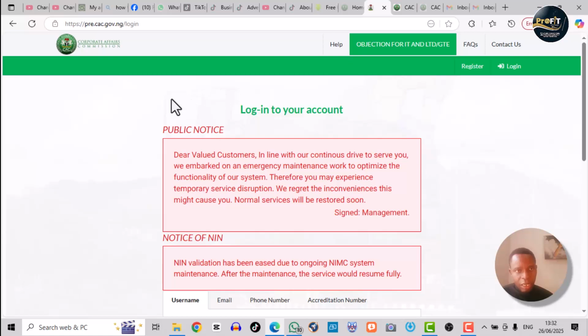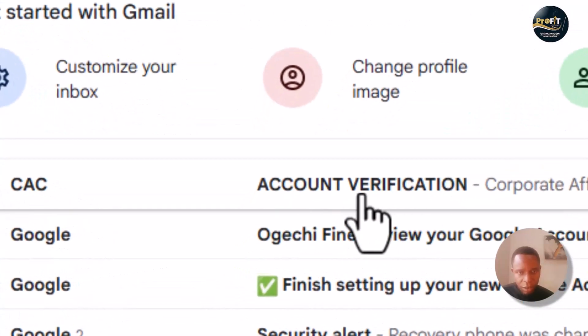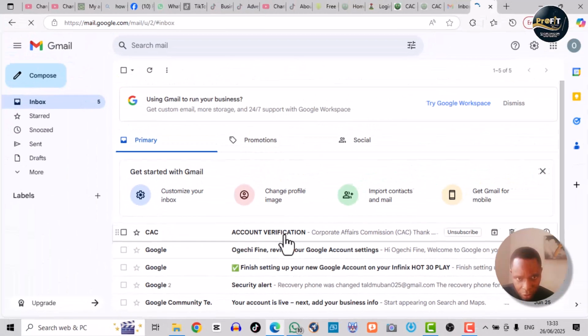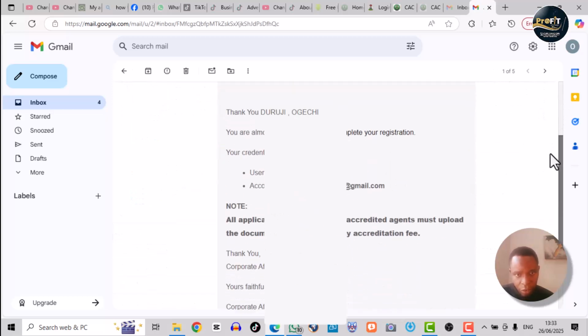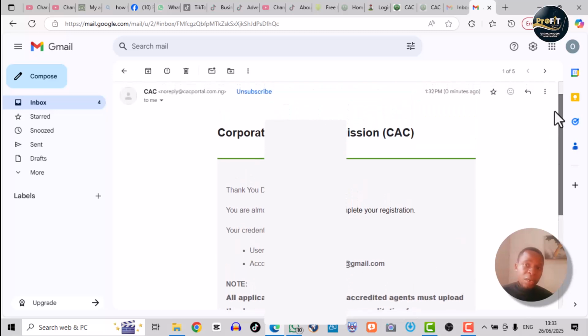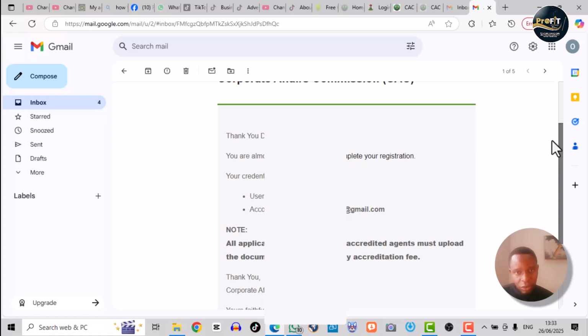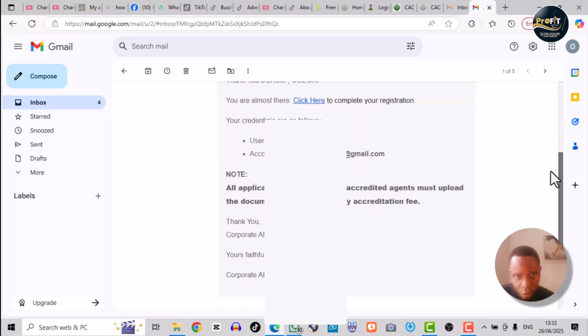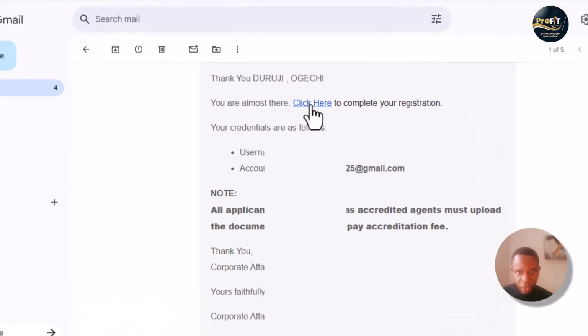Let me check if they have sent an email and I'll show you. Alright, can you see here we have an email from the CAC. So account verification, I click on it. This account verification was what they were not sending for some time and people got discouraged, because without this you can't proceed. So they detailed us about the account here. So we can go ahead and log into this account and start using it. And we are going to log in from here. Can you see where it says click here? So I will click.